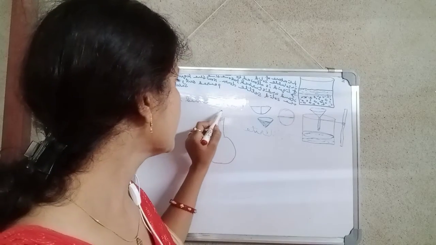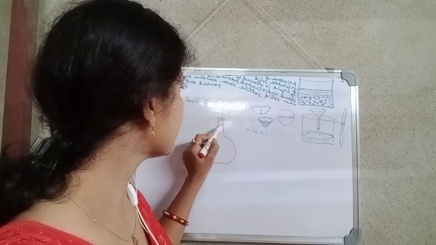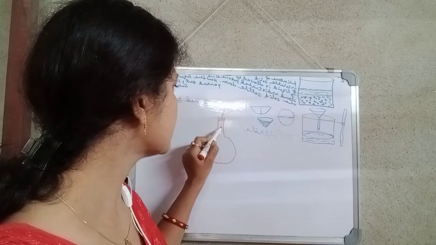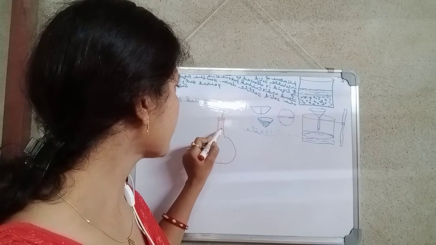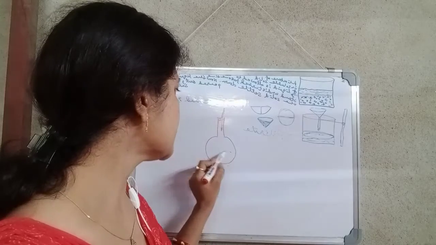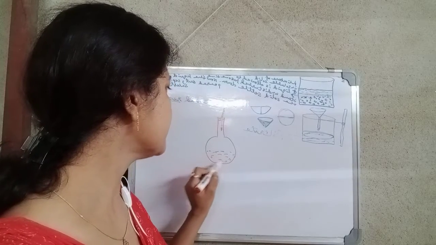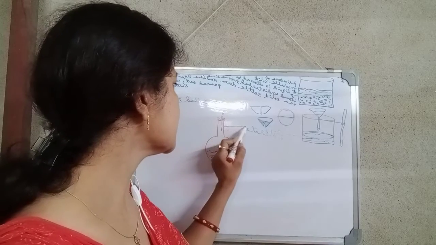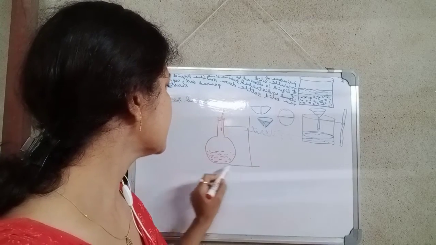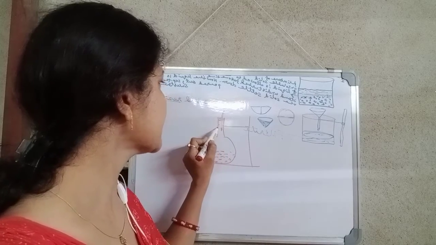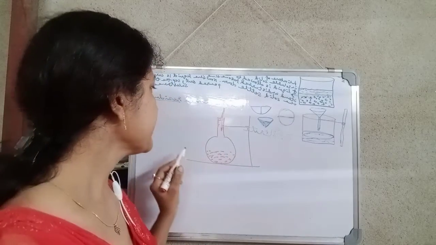From this we insert a thermometer for observing the boiling temperature of the liquids. Here we take two different types of liquid mixtures. Okay, and this is clamped by using a stand and clamp.